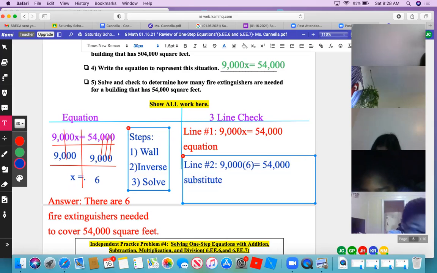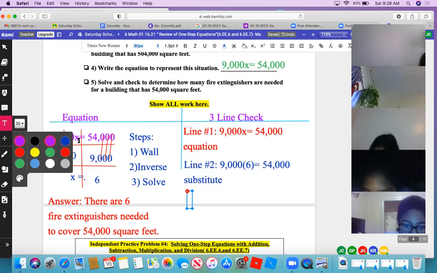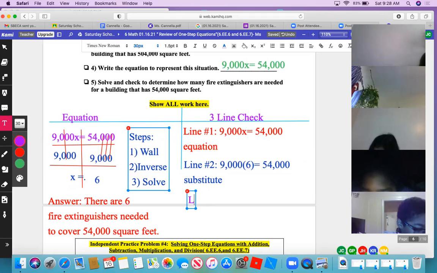What's the third line, Boris? You're doing awesome. What do we have to do now? We have to show what? Number equal number. We're showing that line 1 and line 2 are equal, correct? So what's 9 times 6, Boris? 9 times 6 is 54. Good. Now, does 54 on the left equal 54 on the right in blue?